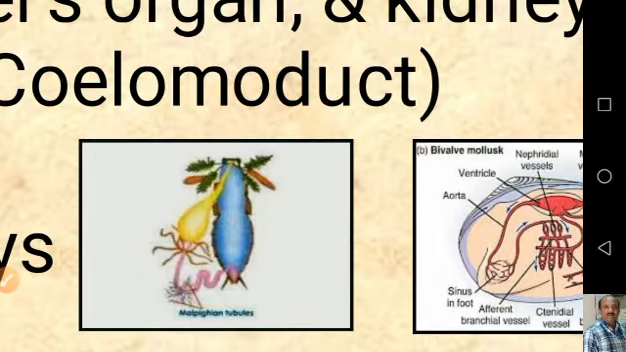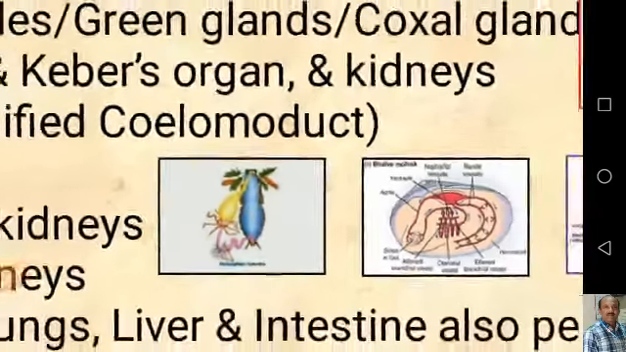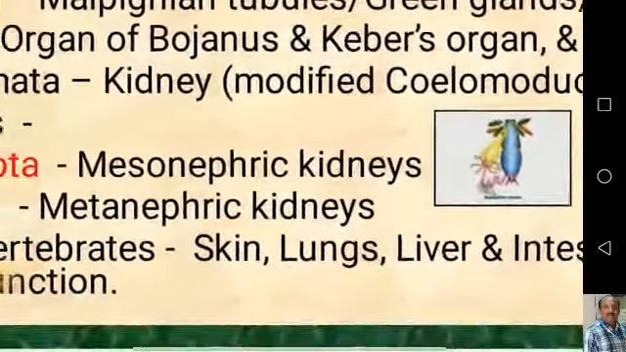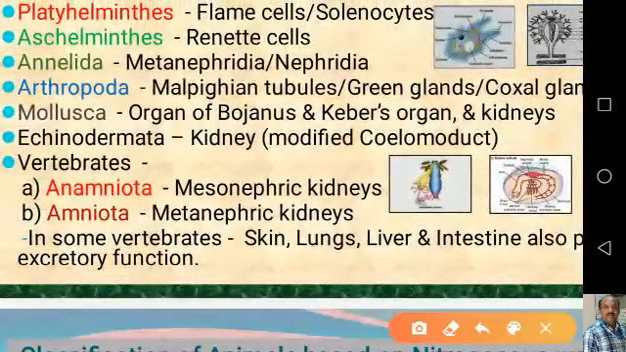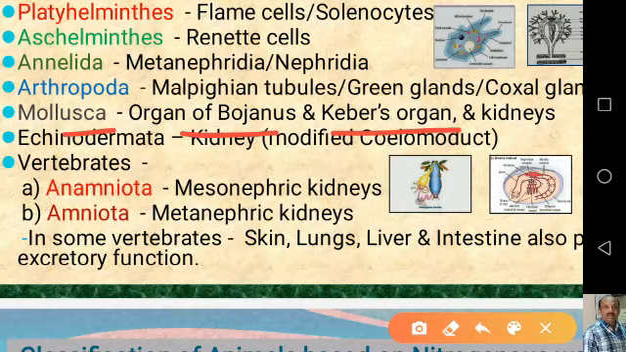Now if we come to the other phyla, let us see here. In Mollusca there are organs of Bojanus and Keber's organs, and in some, kidneys are also present, and these kidneys are less developed compared to the vertebrates. And in Echinodermata, the modified coelomoduct functions as a kidney.